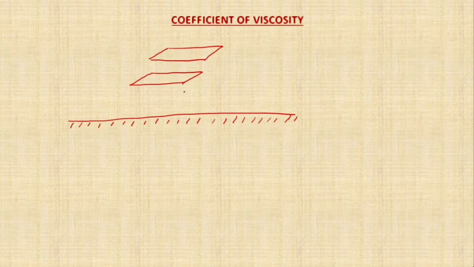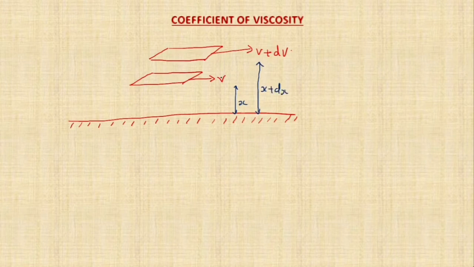Now just imagine the velocity of layer 1 very close to the fixed surface. If you consider this as v, what is the velocity of the layer just above this one? Definitely the velocity will be more, so say it as v plus dv. Now consider that from the fixed surface, the first layer is situated at a distance x. So what is the distance from the fixed surface to the second layer? We can say it as x plus dx. So velocity is v and here it is v plus dv, distance is x and here the distance is x plus dx. Now let's discuss what is meant by coefficient of viscosity.